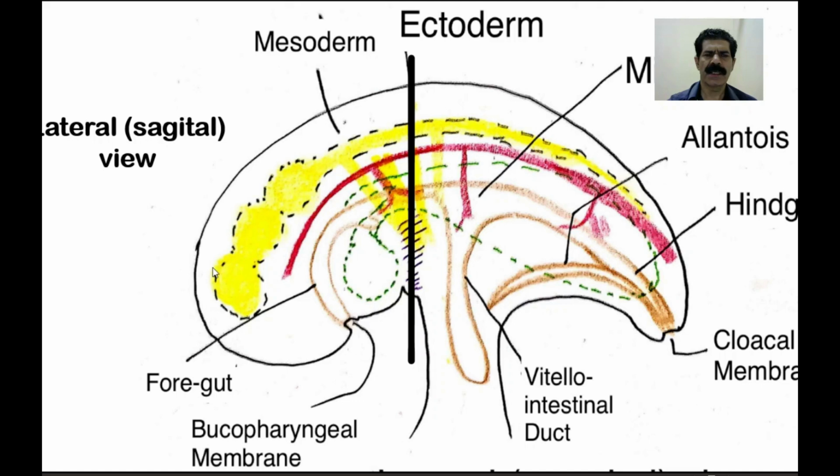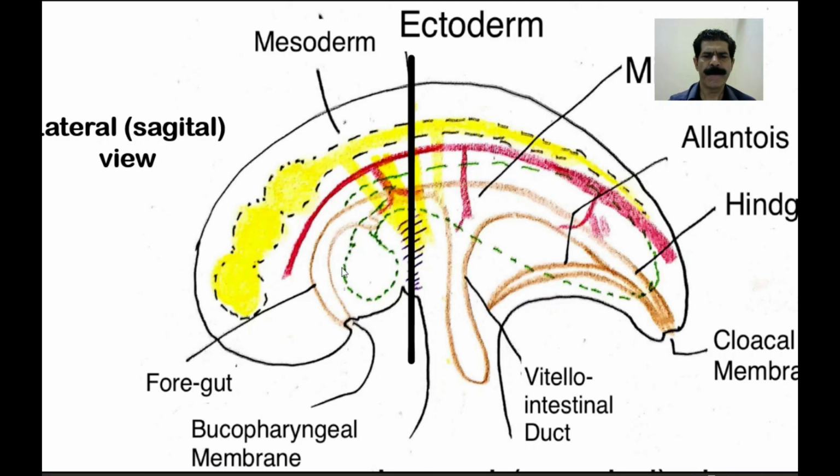After this, the embryonic disc assumes this tubular form of the embryo, and this endoderm, which is also the hypoblast, now takes a tubular form with the stomatodium, and the hind end is called the proctodium with the cloacal membrane. So this tubular endoderm is now inside the embryo, and it is the primitive gut. And this is the septum transversum, which is the mesodermal thickening between ectoderm and the endoderm.